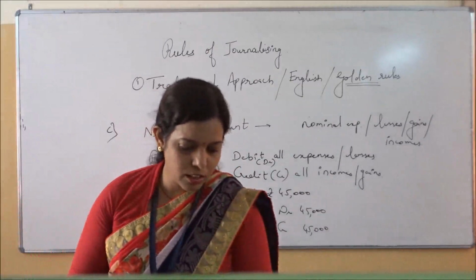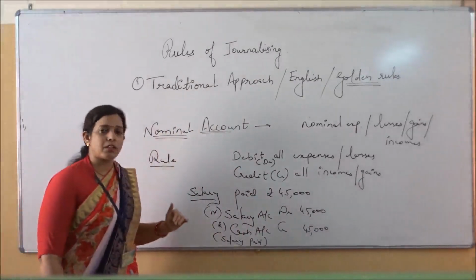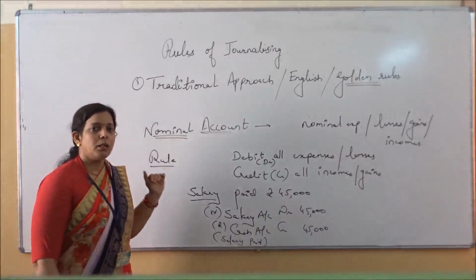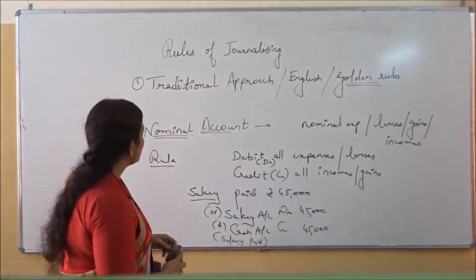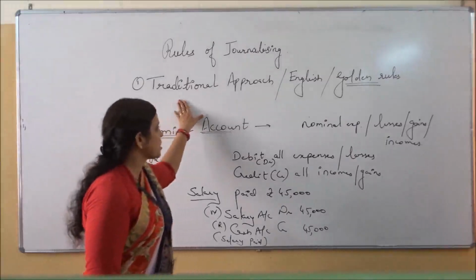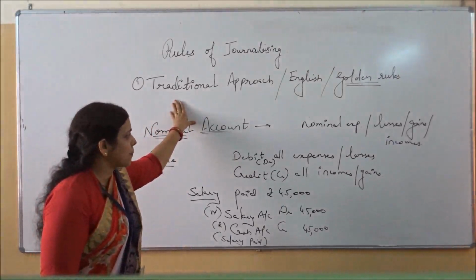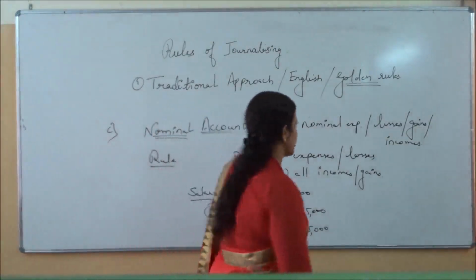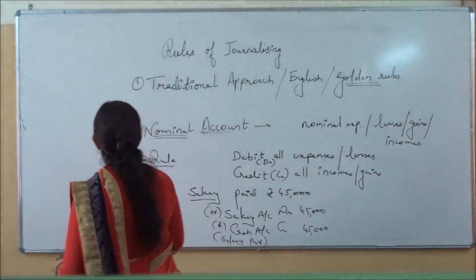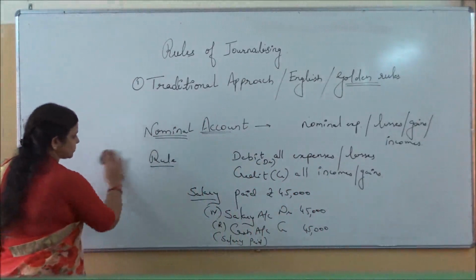Today in this topic we have studied the traditional approach. We have seen all the three rules as per the traditional approach: real, personal and nominal. Now the first approach we have done, the traditional approach. You should please remember the names. Traditional approach, English approach, and these rules are also known as golden rules of accounting. Now let us move towards the next approach, that is the modern approach.